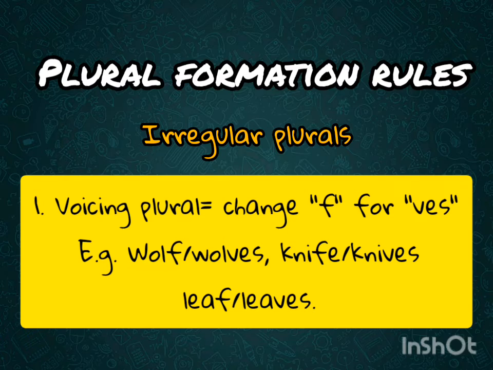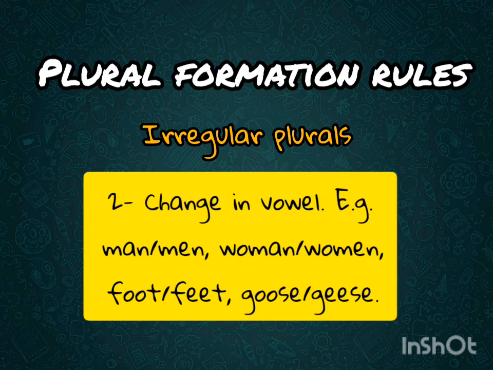The first one is voicing in plural. Nouns ending in f, that is to say the f voiceless sound, are going to change their ending for ves in the plural. Also, we have the second case, which is the change of vowel in the plural, such as the case of foot and feet, or man or men.